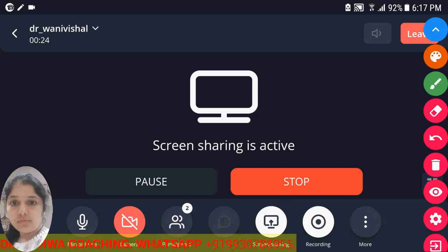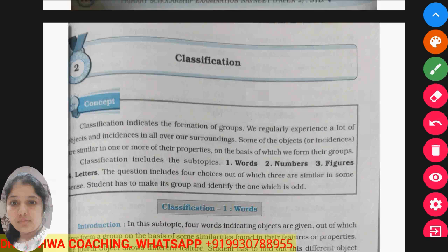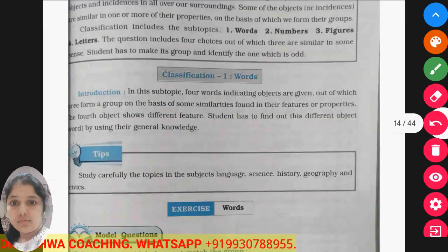Okay, friends, I'm Dr. Heena and today for scholarship grade 4, our topic is classification, which is based on the subject intelligence test. In this classification, four properties are given to you, and three of them have some relation between them, and one is odd there. These questions may be based on words, numbers, figures, and letters. So there are four subtopics in the classification.